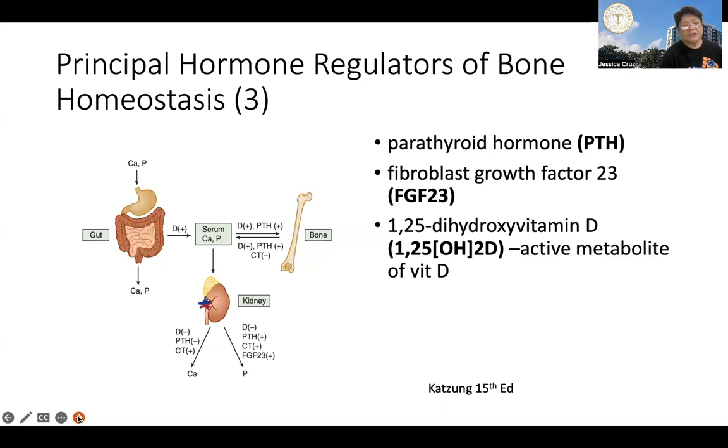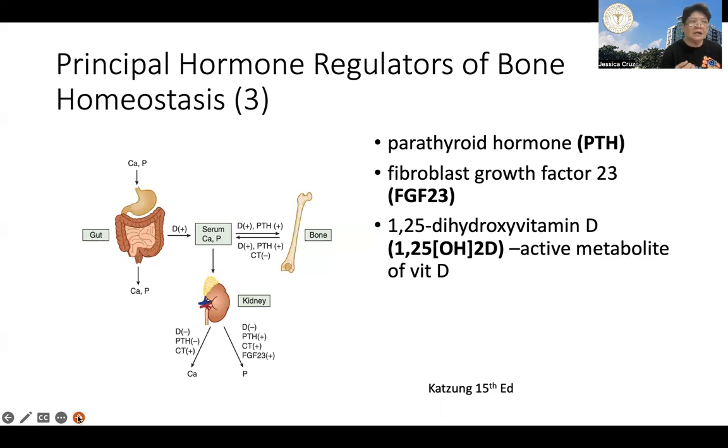For example, calcitriol increases urinary calcium indirectly through increased calcium absorption from the gut and also by inhibition of parathormone or parathyroid hormone.